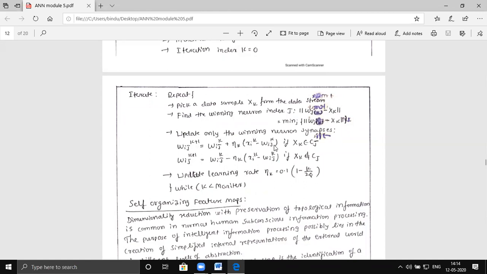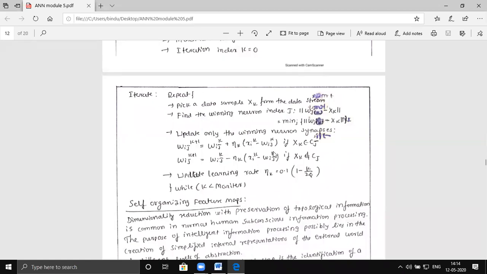Suppose I give, let us say, one aeroplane by chance, and aeroplane belongs to class 3. What has happened is, when we take the difference of the input from these patterns, the first class has generated the least error. In that case, you know that the pattern does not belong to class 1. However, it has generated the least error.